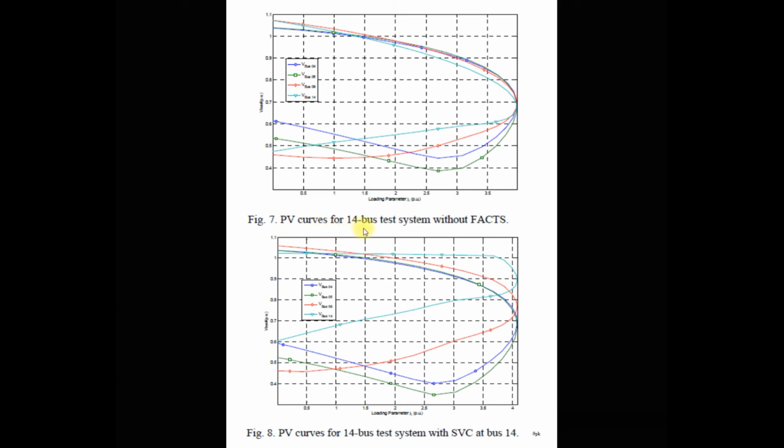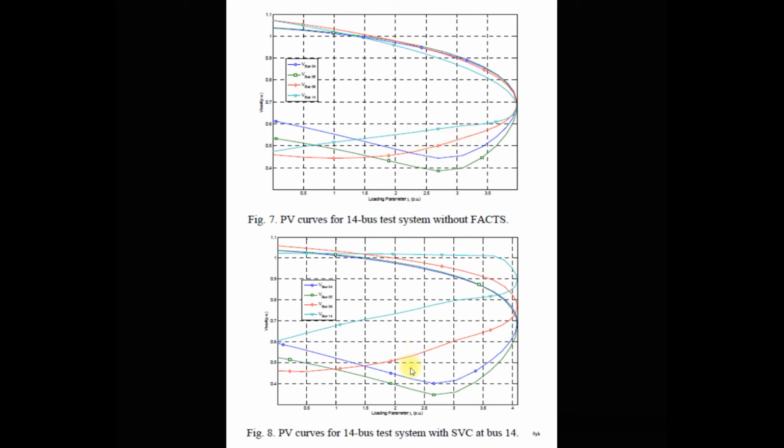So this is a PV curve for the 14 bus test system without FACTS devices. You can see that as the loading parameter increases, it means that the load on the load bus increases, or you can say that the power transfer on that particular bus increases. As the loading parameter increases, the bus voltage gradually reduces, and at some point, if you increase the loading further, it decreases drastically. You can see that after this point, the load bus voltage decreases drastically.